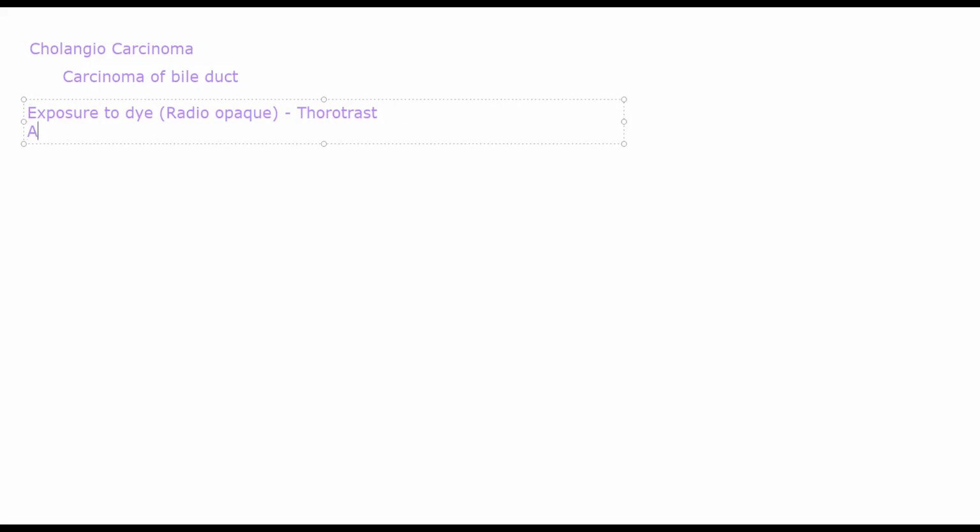There are anabolic steroids. Then we have fibrocystic disease, which is a very big class of diseases. It can occur in several places, but generally it occurs in the breasts in women.